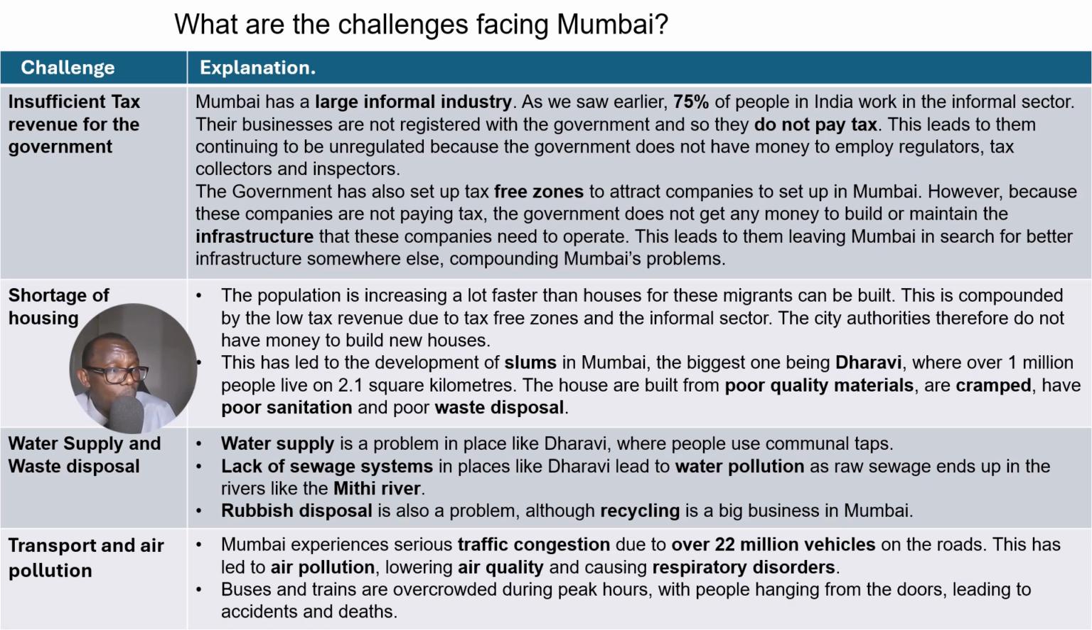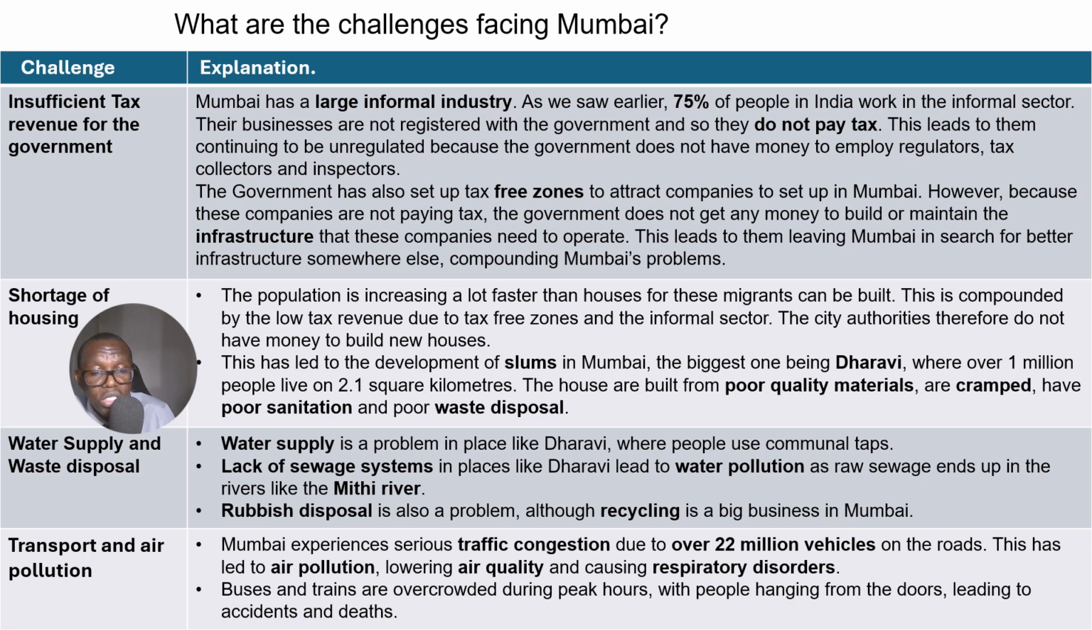So slums are poor quality housing, and the largest slum in Mumbai is the Dharavi slum, where over 1 million people live in a 2.1 square kilometer space, which is really, really tiny for that number of people. And the houses are made from poor quality materials. They are cramped. They have poor sanitation and also have poor waste disposal. Okay, so that's the second challenge.